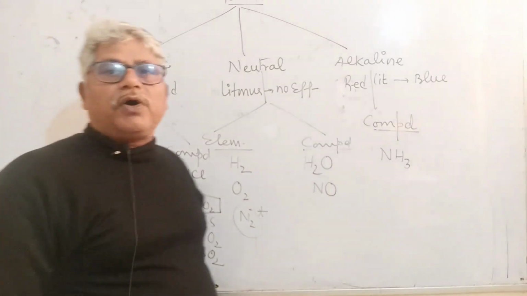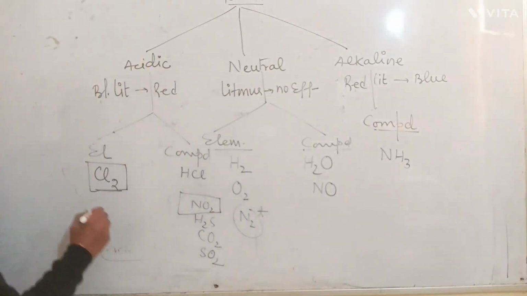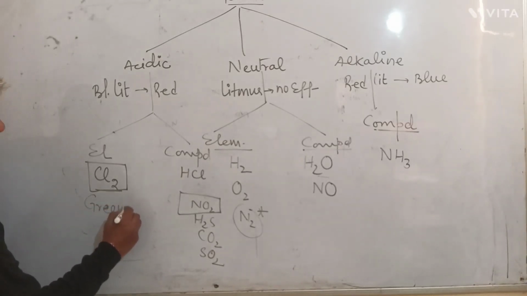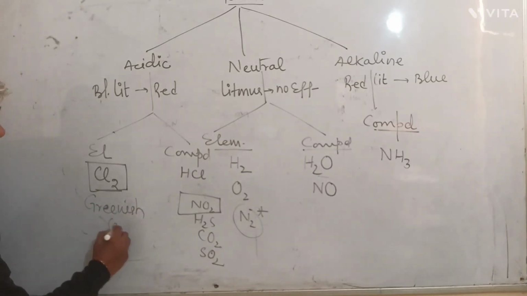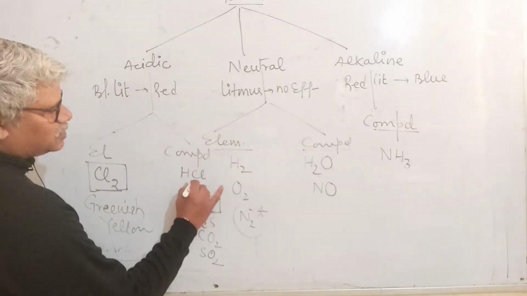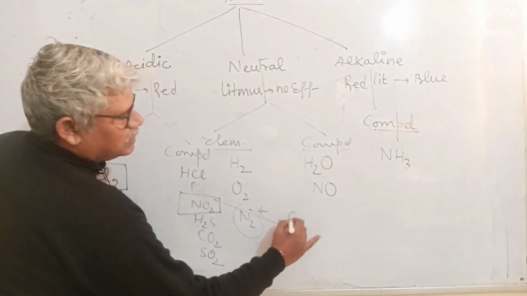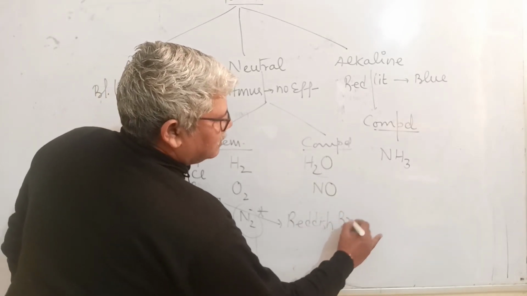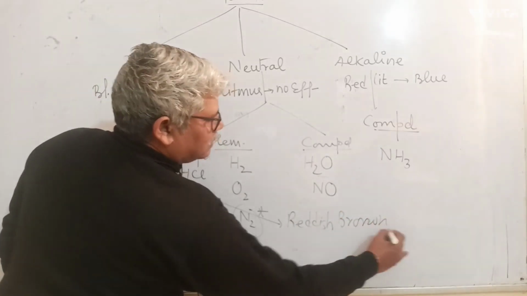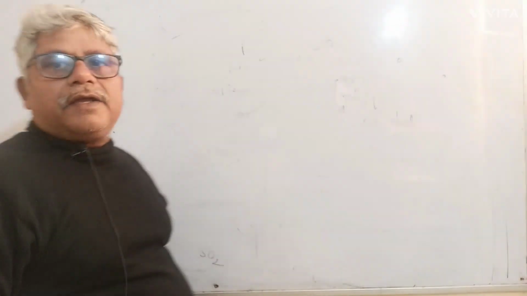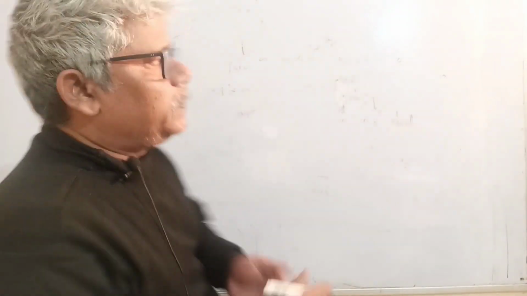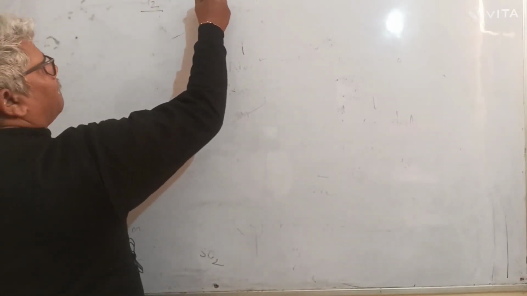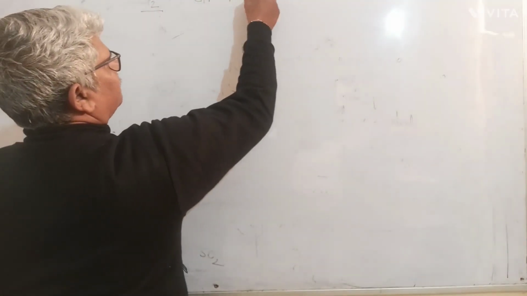Why did I put them in boxes? Because these are colored. Chlorine is greenish yellow in color, and nitrogen dioxide is reddish brown in color. So there are two colored gases only. Name a greenish yellow gas, name a reddish brown gas. If at all you identify first of all chlorine, so we'll write chlorine. It is a greenish yellow gas.